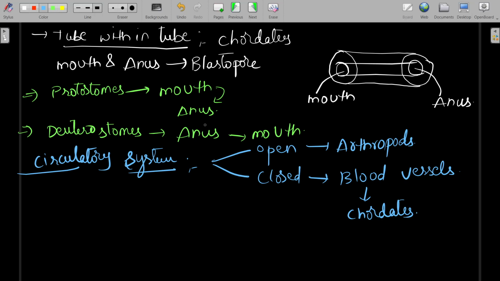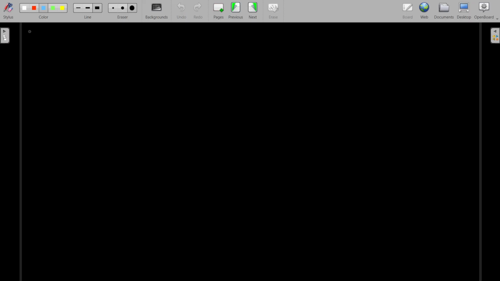Next, coming to the symmetry. So that is about the circulatory system in animals, and let's see the symmetry. Symmetry is of three types. That means the animals which show symmetry are of three types.